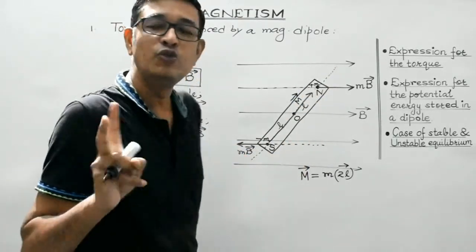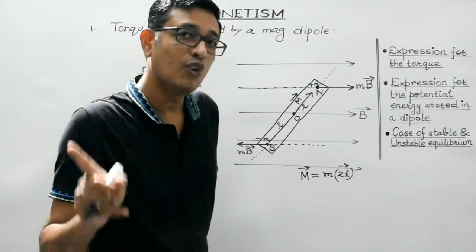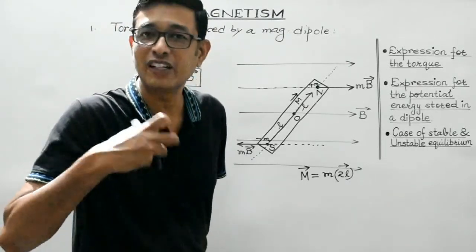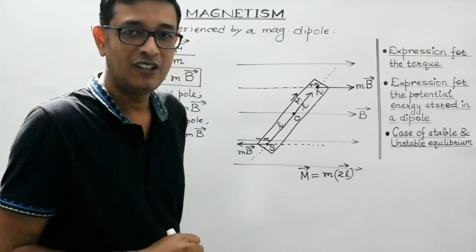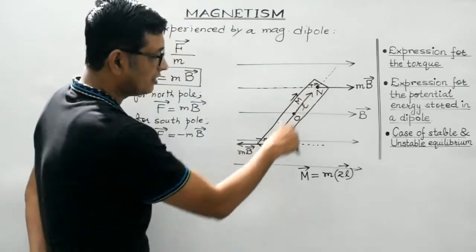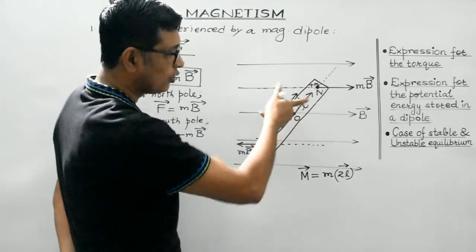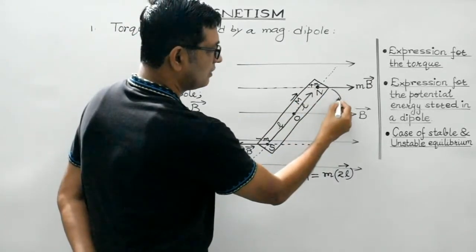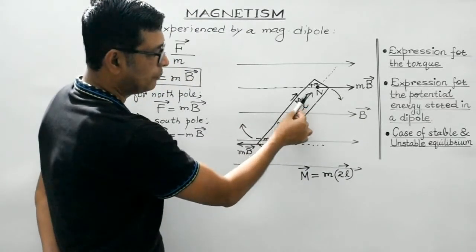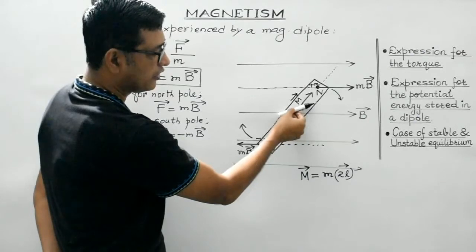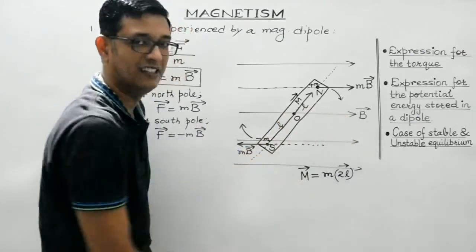Whenever two forces are equal in magnitude, oppositely directed, and having different lines of action, they constitute a torque, which will tend to rotate this dipole about point O in the clockwise direction, like this. Due to this torque, this dipole will tend to align along the direction of the magnetic field.